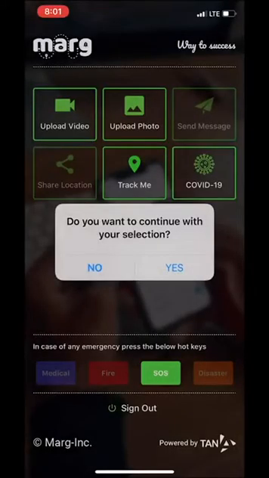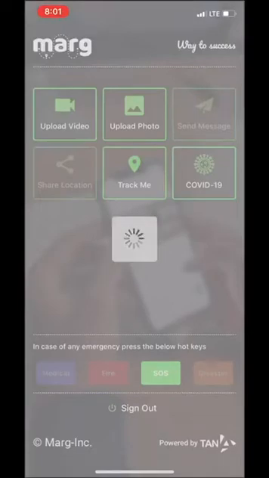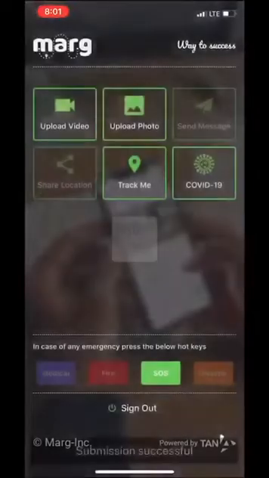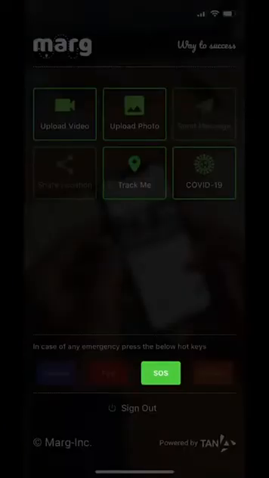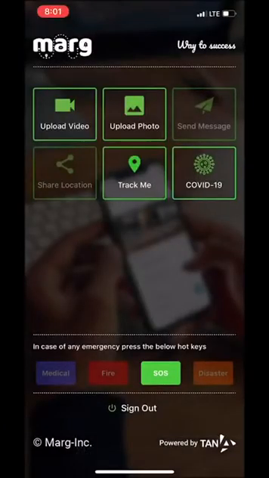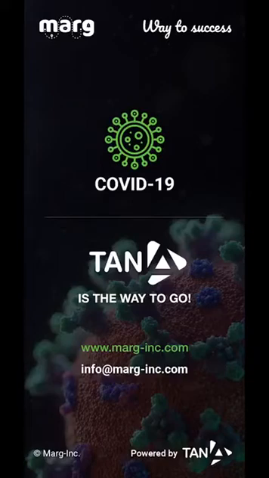During lockdown, SOS button is for any citizen who needs help, maybe to attend a hospital for dialysis or for shortage of essentials and supplies, etc. One may press the button and the concerned authorities will respond in no time. To track, manage and control the COVID-19 crisis, TAN is the way to go.